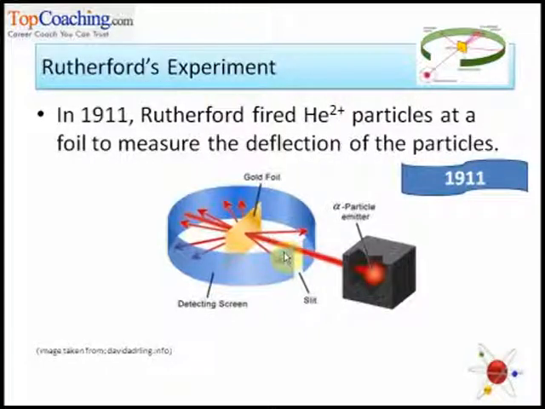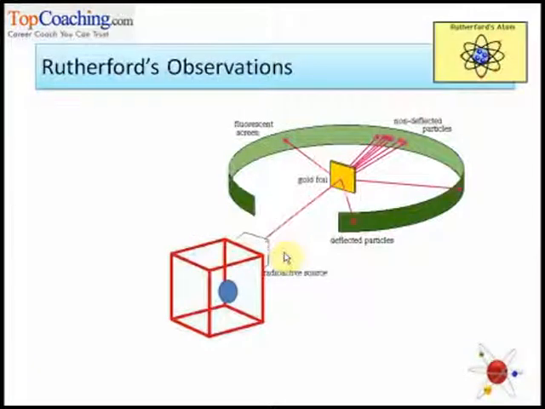Okay. Next scientist who performed an experiment to understand the structure of the atom was Rutherford. In 1911, he fired positively charged helium particles at a foil. What was his aim? He wanted to see how the particles deflected. Positive charge attracts negative charge and gets deflected by the positive charge. Same charges repel each other, right? So, what he did, he fired helium particles on a gold foil, and what was his observation?